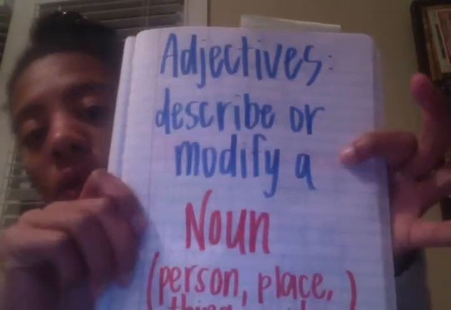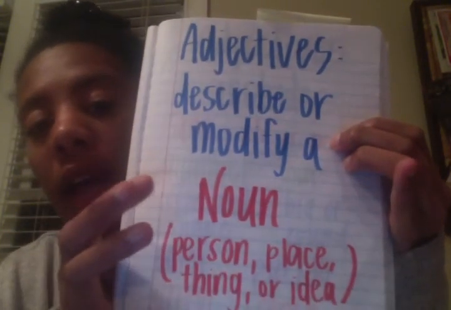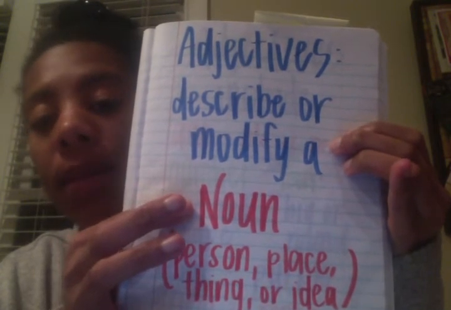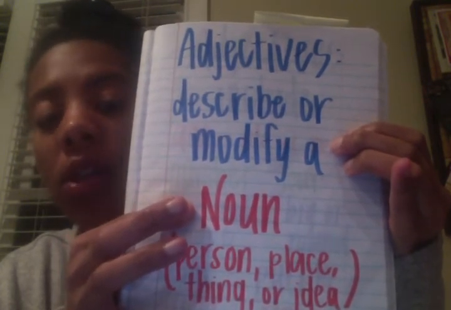Now we're going to talk about adjectives. Adjectives also describe a part of speech, except adjectives describe or modify a noun, so a person, place, thing, or idea. Adjectives describe a noun.